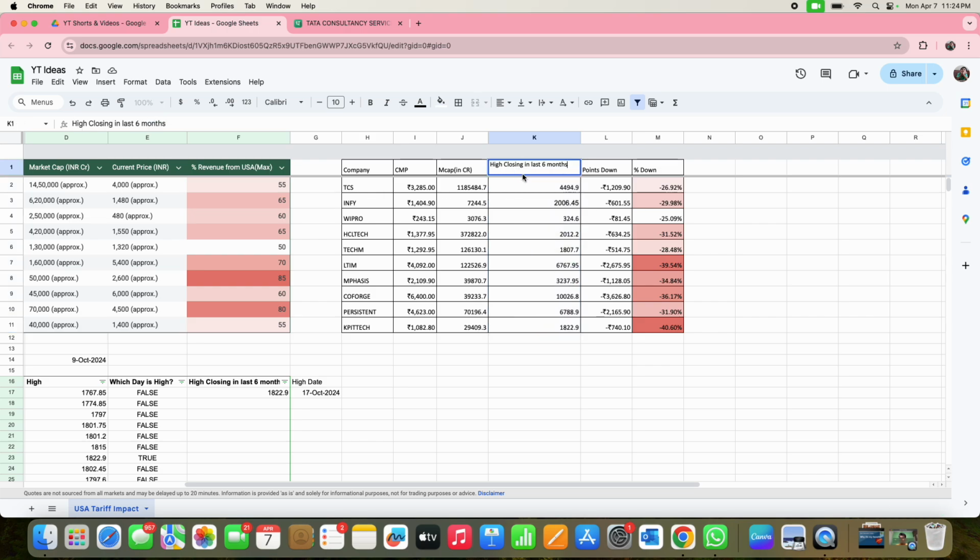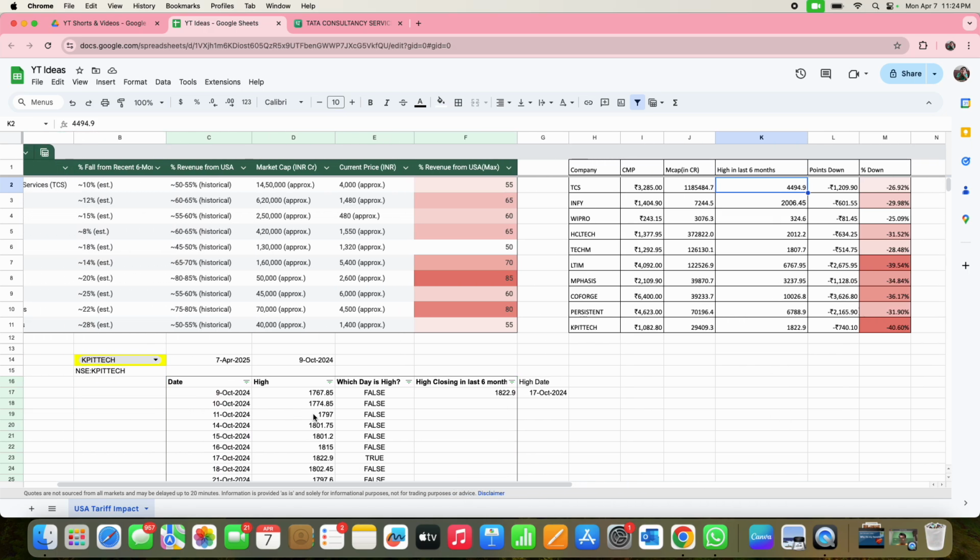And then the high closing. Let me pick the high, because initially I had brought the highest close, but later I changed it to the high. In the last 6 months, what was the highest price for this particular company's stock? I brought that. You may see this is not a Google formula; I just updated the value because I'm getting it from here.